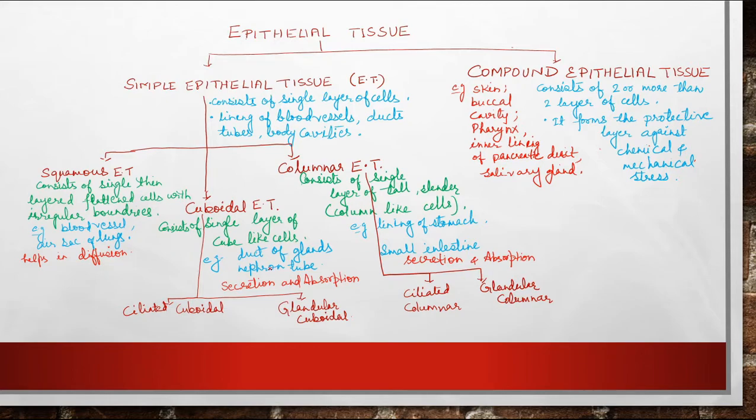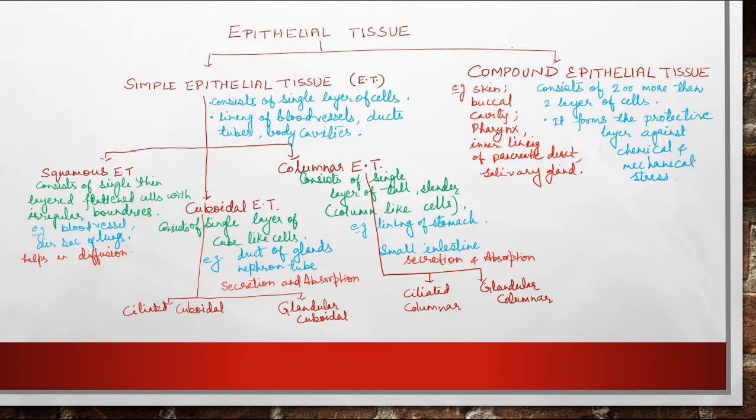Now when cilia are present in the cuboidal epithelial tissue or columnar epithelial tissue, it is known as ciliated cuboidal epithelial tissue, or if columnar, then ciliated columnar epithelial tissue. At the same time, when glands are present in the cuboidal epithelial tissue, it is known as glandular cuboidal tissue, and if glands are present in columnar epithelial tissue, it is known as glandular columnar epithelial tissue.